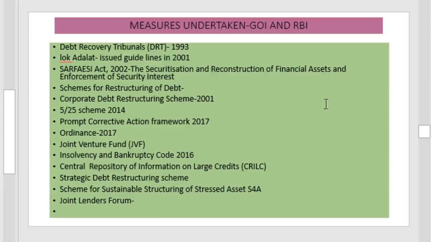In order to reduce this NPA, the government as well as the RBI has taken many measures from time to time. Some of them are: debt recovery tribunals were introduced, the Lok Adalat and the DRAT were introduced, the SARFAESI Act was introduced, a restructuring of debt scheme was introduced, the corporate debt restructuring scheme 2001 was introduced, the prompt corrective action framework, the insolvency and bankruptcy code, then the strategic debt restructuring scheme, etc. were introduced from time to time to reduce the NPA of the banking sector.